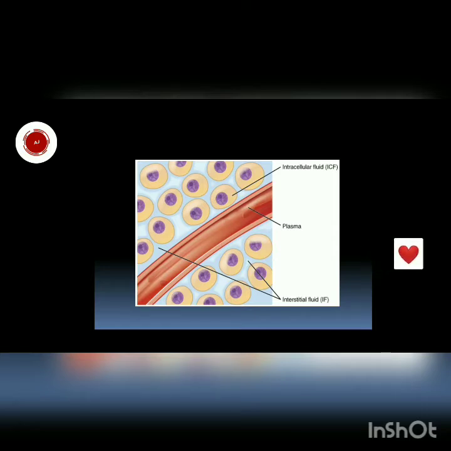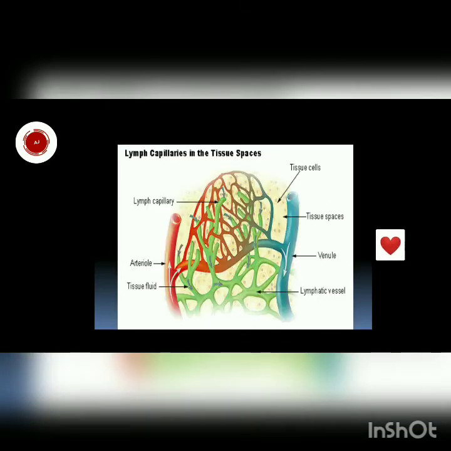And with that, as the liquid is coming out from arteries, the arteries will also become devoid of liquid medium, so how will the blood flow? This question arises due to this phenomenon. So nature has a system which balances all these things, and this system is known as the lymphatic system.